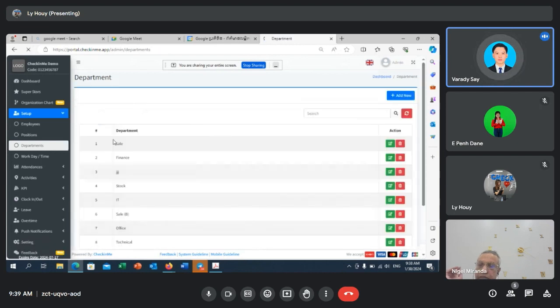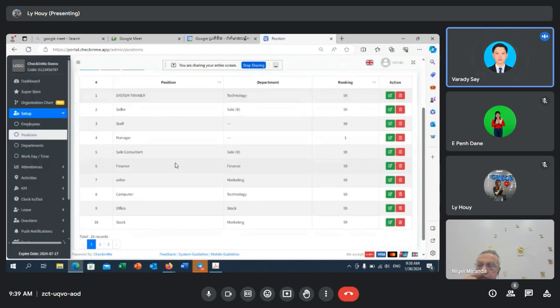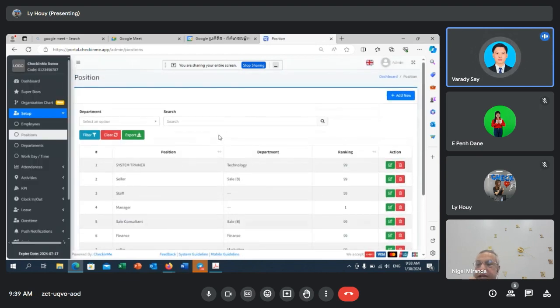After you create all departments, you have to create your position. This one you just have to set up once. Do you have a JD? Do you have a job description? Can you explain to me how the job description works? Job description is what I'm supposed to do. Let me first confirm with my team and confirm later. So it doesn't look like you have a job description.